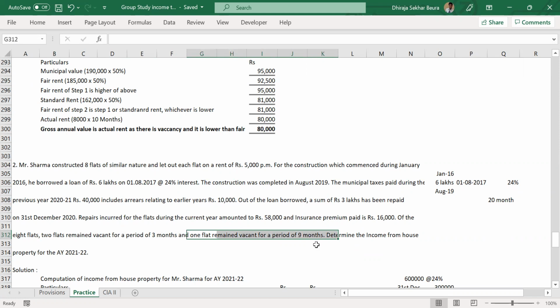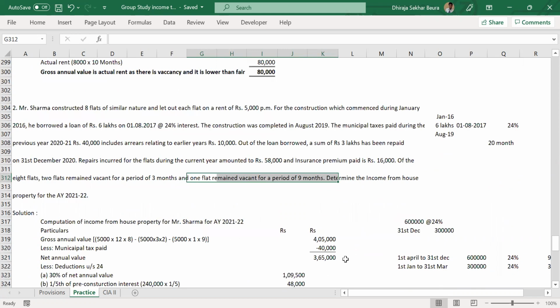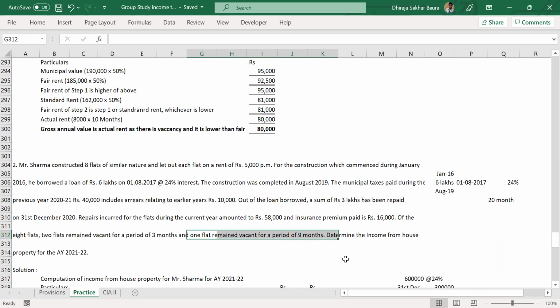Oh, 1 flat, sorry, two remain. Okay. Minus 15,000. 3,65,000 is the correct answer. I thought only one. I have taken only one. Got it. Happens.